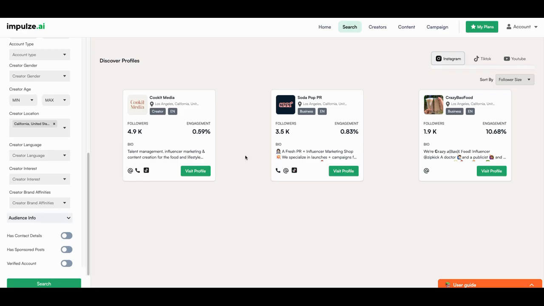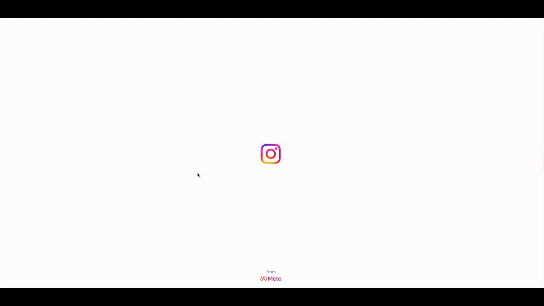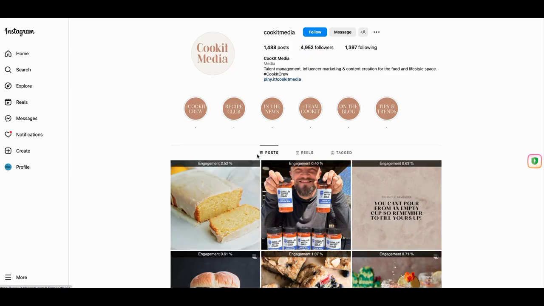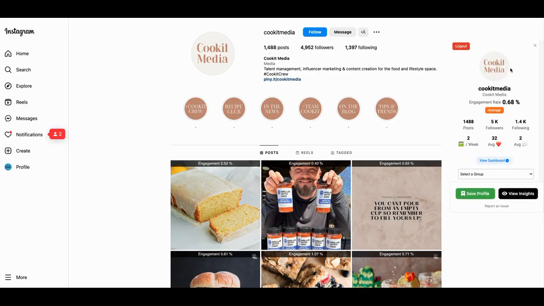So let's visit this profile. We can go here. We can go visit profile here. We click on it. We go here. Then one of the things you can do is you can click. This is their plugin here, and their plugin says, hey, you know what? For the engagement rate, it's average, right? 5,000 followers, 2 posts a week.